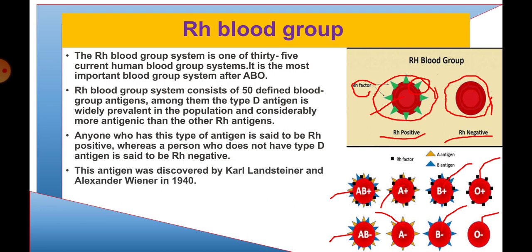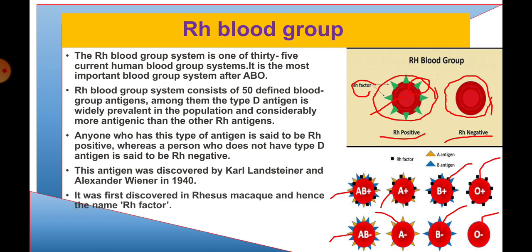This antigen was also discovered by Carl Landsteiner, and he was helped by Alexander Wiener in 1940. And the name Rh comes from the rhesus macaque, where the antigen was first discovered.